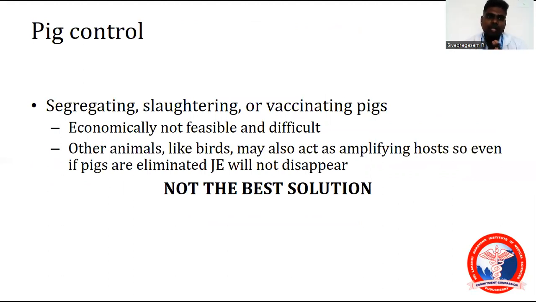Pig control, segregating, slaughtering, or vaccinating pigs, is economically not feasible and difficult. Other animals like birds may also act as amplifying hosts. So, if pigs are eliminated, JE will not disappear because other animals are also being affected.